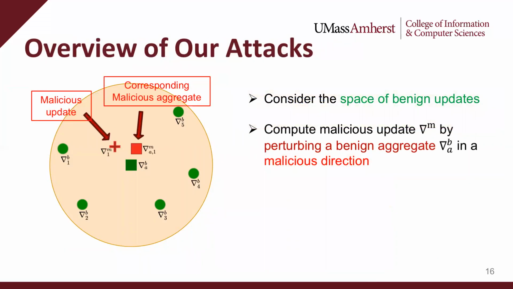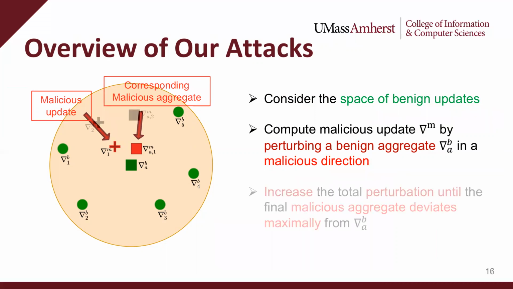Now let's quickly look at an overview of our attacks. Consider the space of benign updates. We first compute a benign aggregate, denoted by delta BA, and then perturb this benign aggregate in a pre-specified malicious direction to obtain the malicious update, denoted by delta M1. We call such a malicious direction a perturbation vector. Next, we compute the corresponding malicious aggregate, denoted by delta MA1.